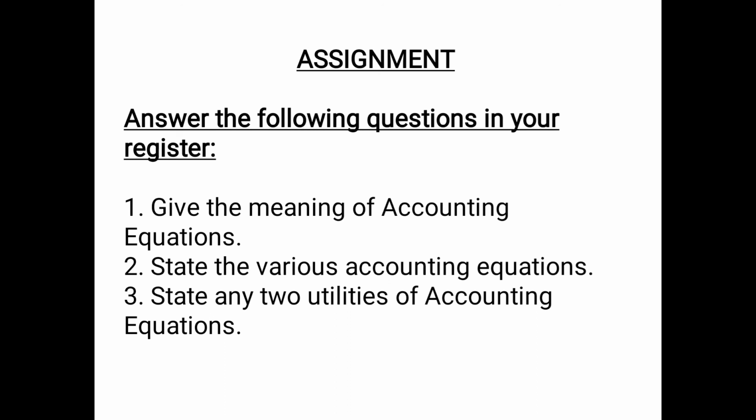Then its utility is it shows the relationship between asset and liabilities, and therefore it shows the financial position of a business organization. It also helps to ensure that all the debits are equal to its credits. Basically, it provides a cross check.